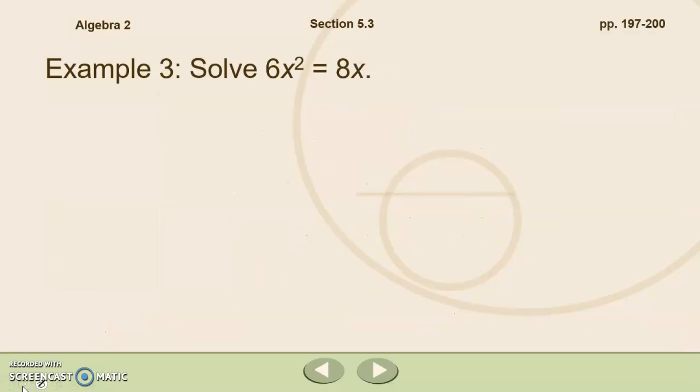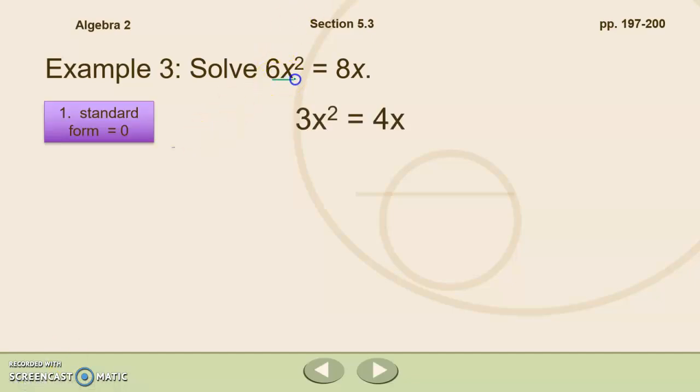All right, let's go ahead and solve 6x squared equals 8x. If I look at 6x squared and 8x, I notice that I can divide both of these by 2. I can reduce both sides by 2 proportionally. And when I do that, I get 3x squared equals 4x. Now, I don't have to do that first. If I wanted to, I could move this over and then factor the 2 out. But I'm going to remove this 2 beforehand, before we even put it in standard form.